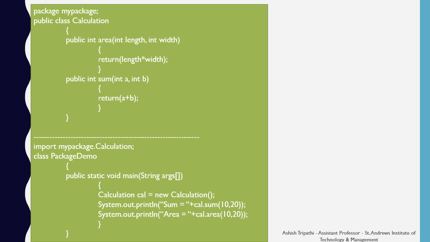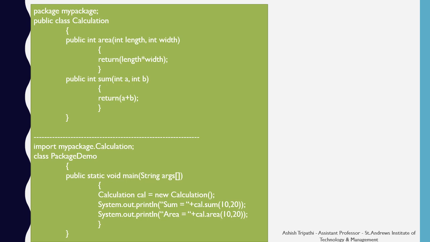One is area, the other is sum. The area function calculates the multiplication of the length and width. The sum function calculates the addition of the a and b variables. Now we just save this Calculation class in the mypackage.